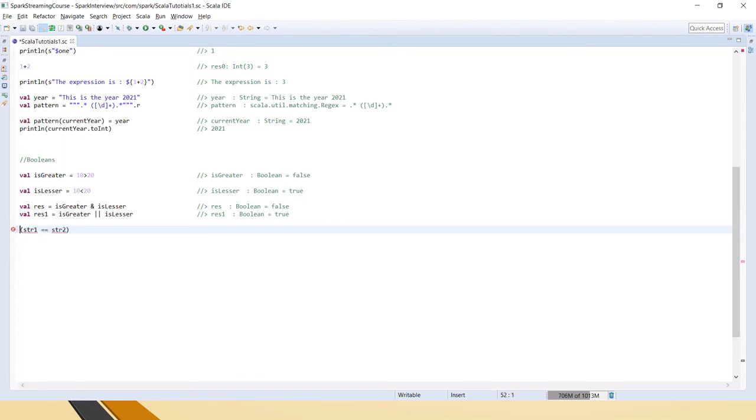Maybe I can quickly show you that as well. str1 equal to str2.